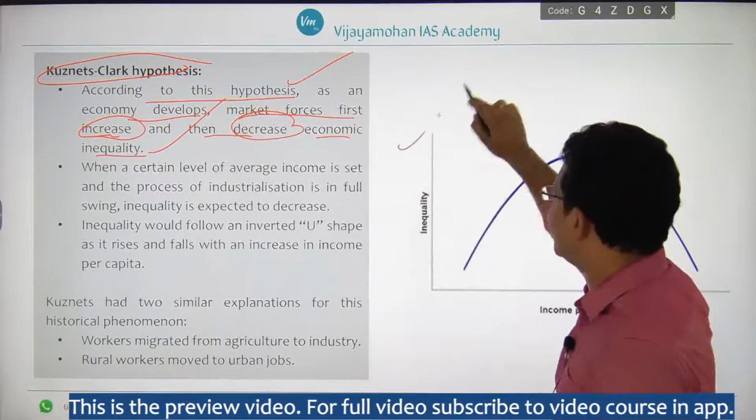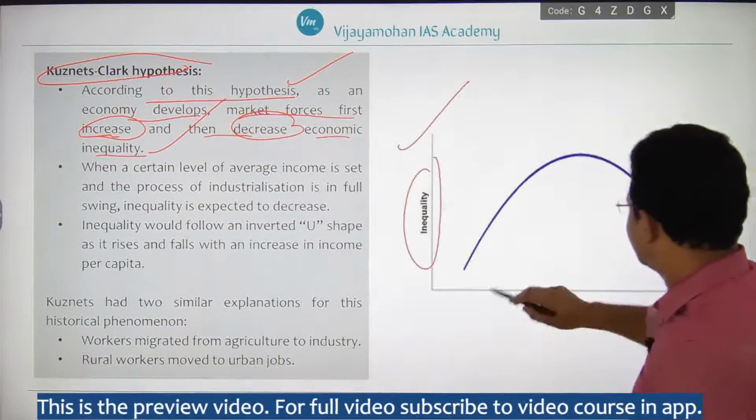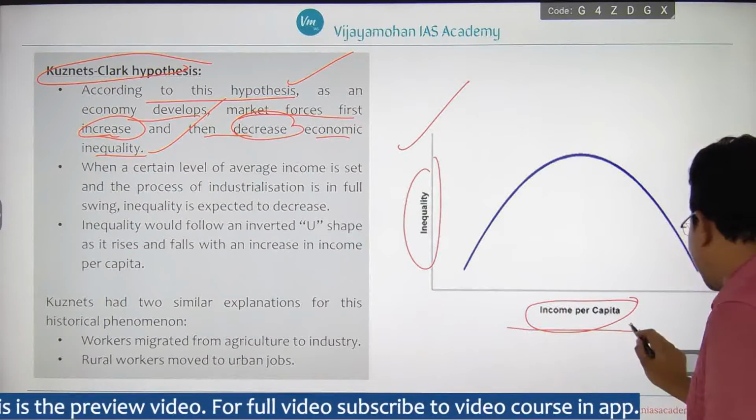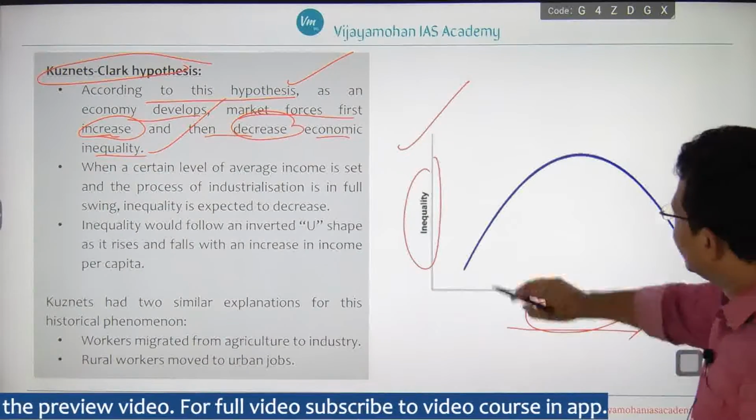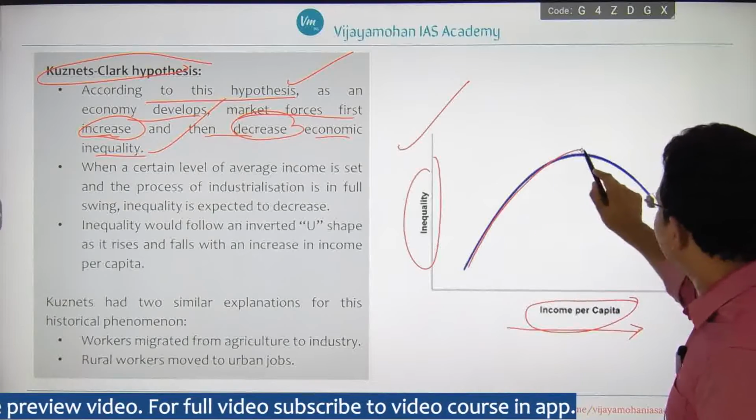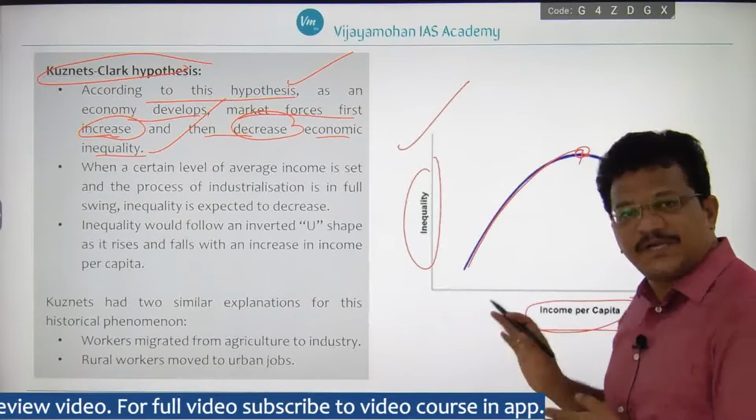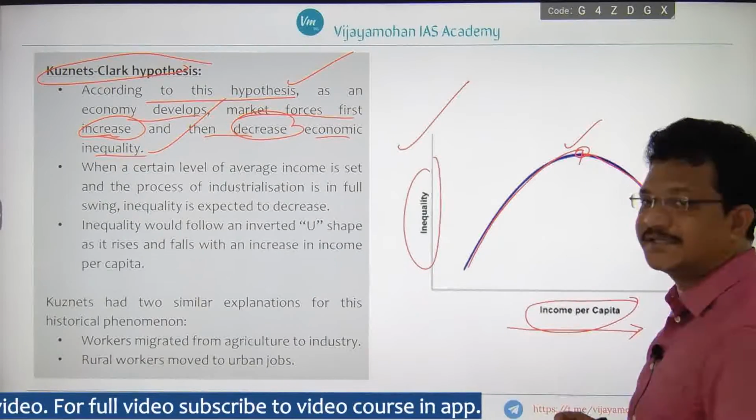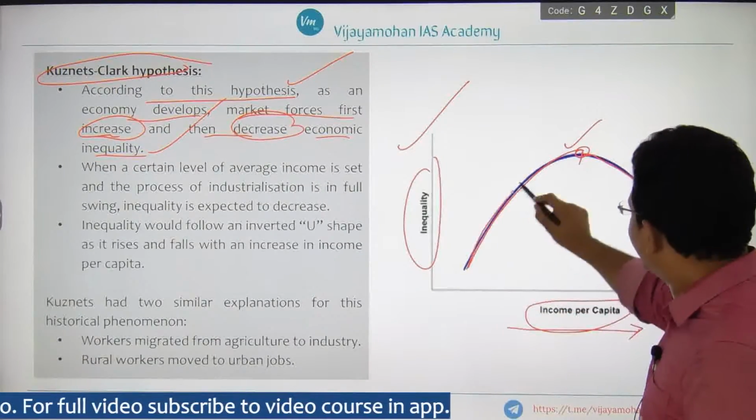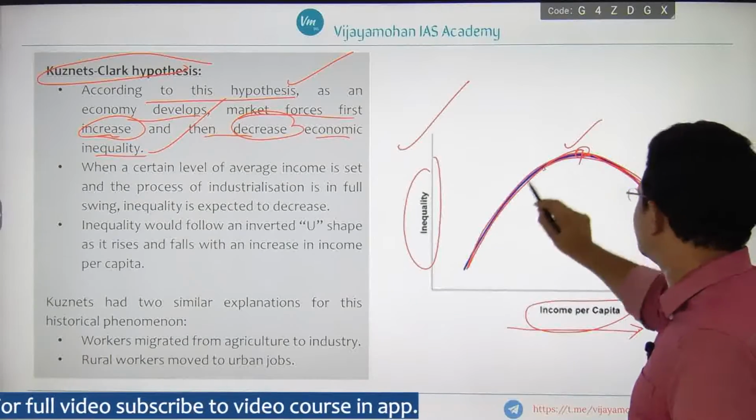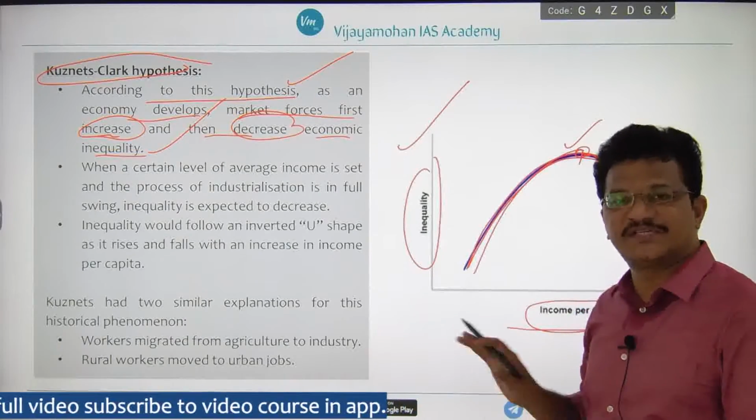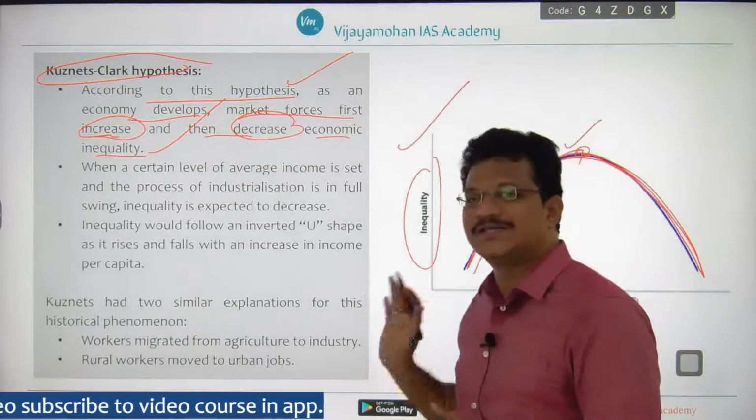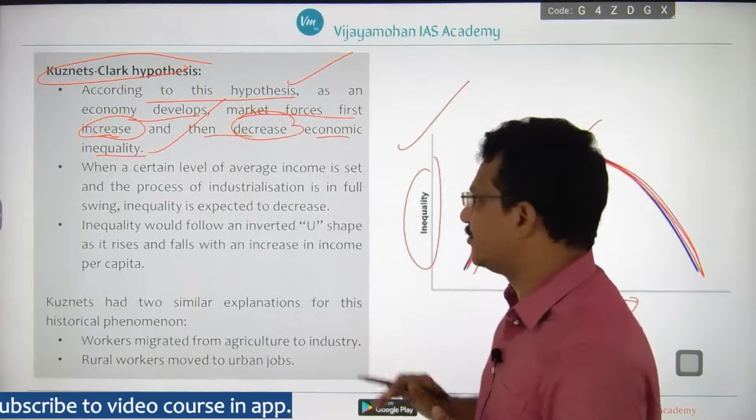If you see the graphical representation here, of inequality and income per capita, you observe that as income per capita is increasing, initially inequality is also increasing, right? After a particular critical point, there is a reduction in income inequality, thereby showing an inverted U curve. Inequality is showing an inverted U curve. This is the Kuznets-Clark hypothesis. A previous question has been asked particularly about this hypothesis, right?